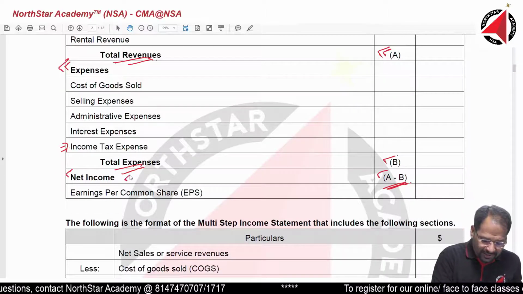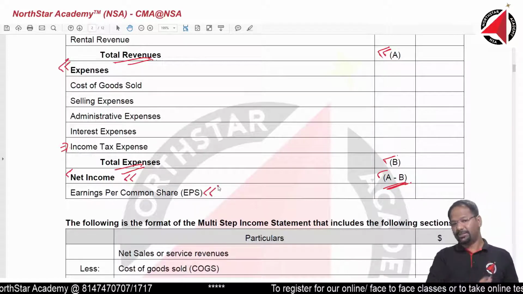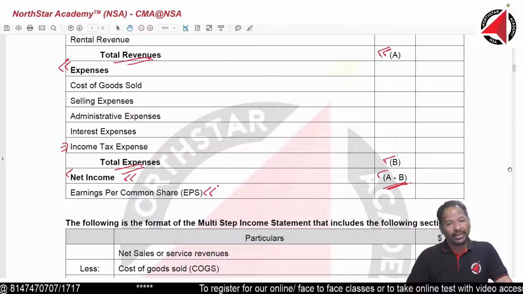All right, we get net income, and then we calculate earnings per share. How to calculate earnings per share? There is a topic there where I will teach in detail how to calculate earnings per share.